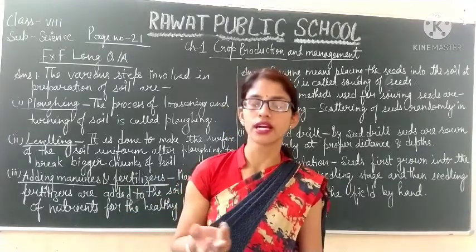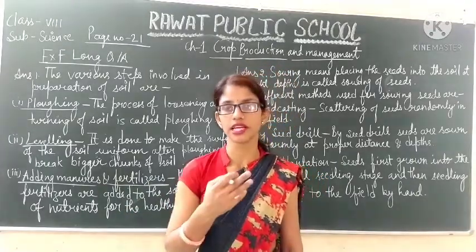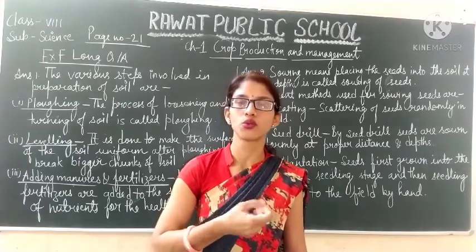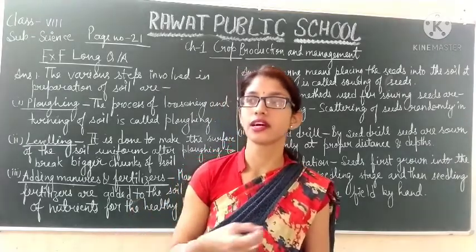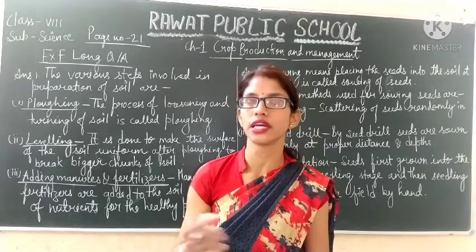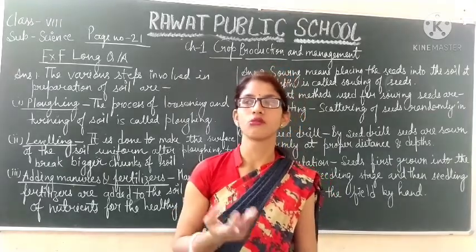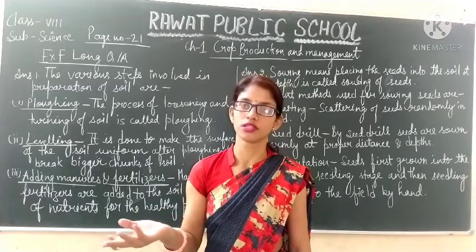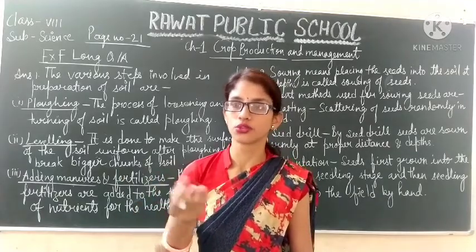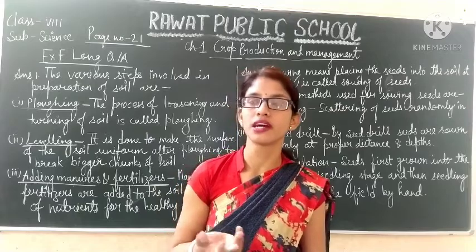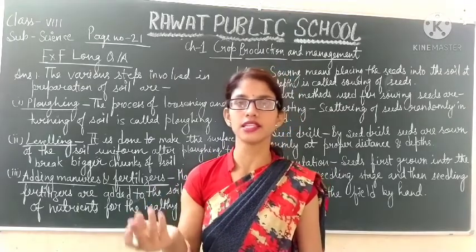Because in earlier times with broadcasting, the seeds are thrown randomly. They are scattered randomly in the field so that they are not sown at the right depth. And some of the seeds will remain on top of the soil. So these will not grow into plants and are eaten by birds and insects.